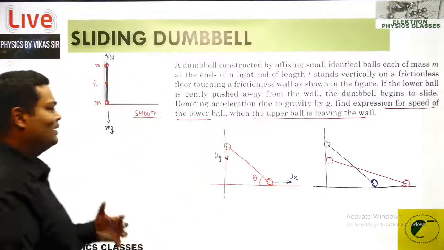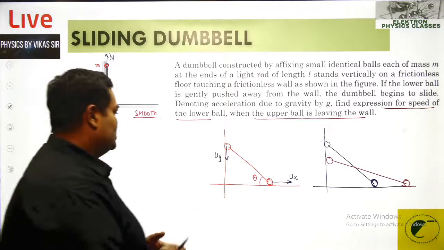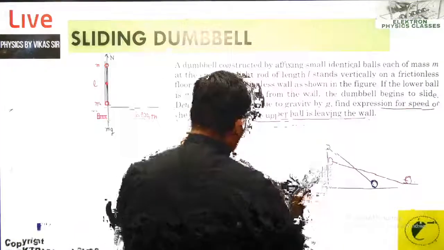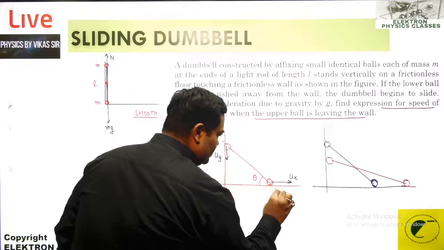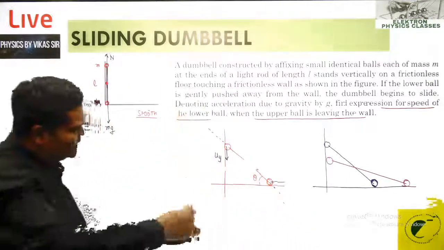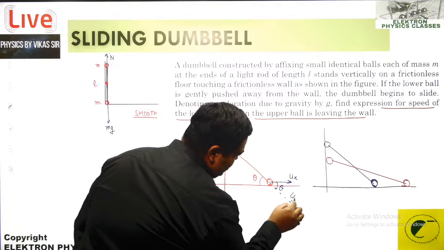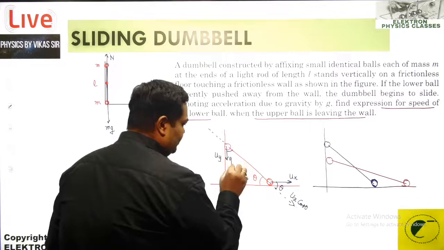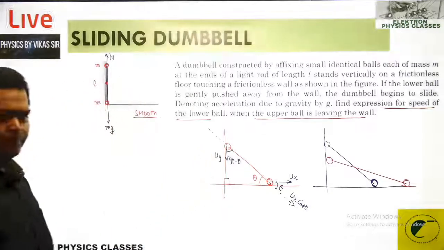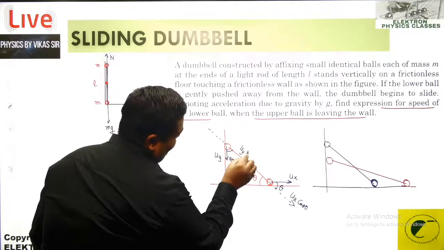Now how could I relate these velocities? That is by using the constraint. This particular length is not going to change. So we take the components of the velocities along this line. If this angle is theta, the component of ux becomes ux cos theta. Similarly, since it is 90 degrees, this angle is going to become 90 minus theta. So the component of uy along this rod is uy sin theta.